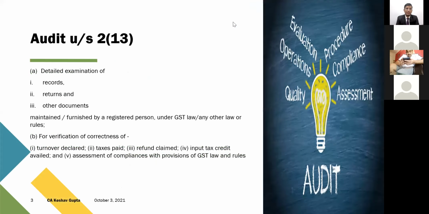So let us start. What is audit? The meaning of audit, the very base definition, has been defined under section 2(13) of the CGST Act. Audit means a detailed examination of records, returns, and other documents. So whatever records you're maintaining, whatever returns you're filing, and any other documents which are included in the GST regime.